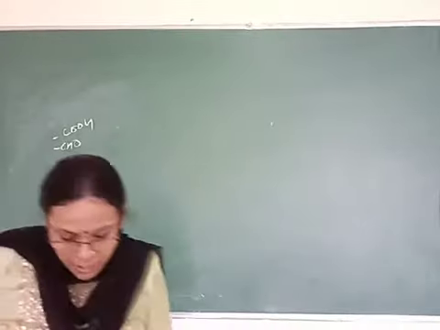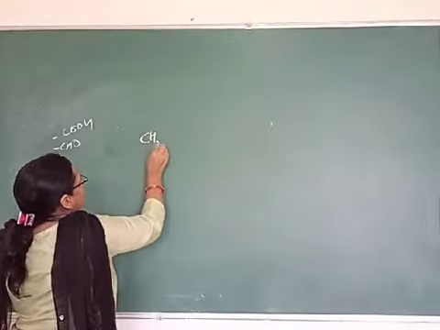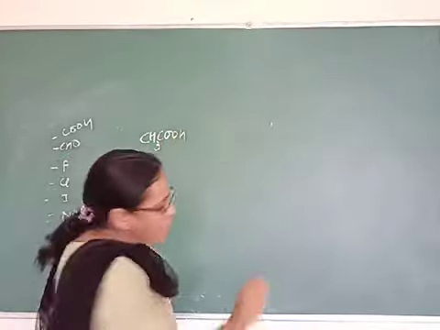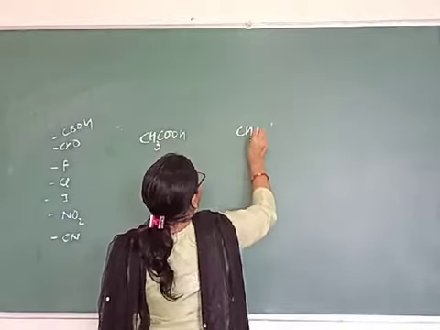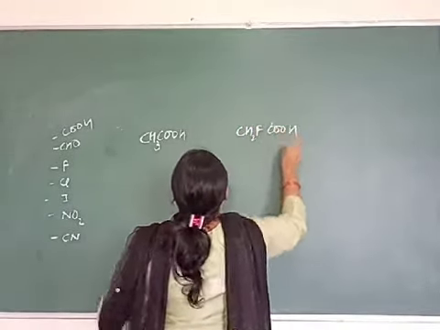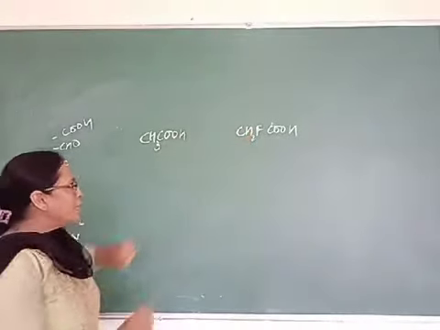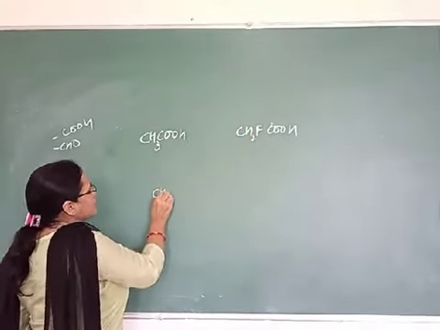So the first question is that you have to compare CH3COOH and CH2FCOOH, meaning acetic acid and fluoroacetic acid. Now as I have told you, let us draw the structures.